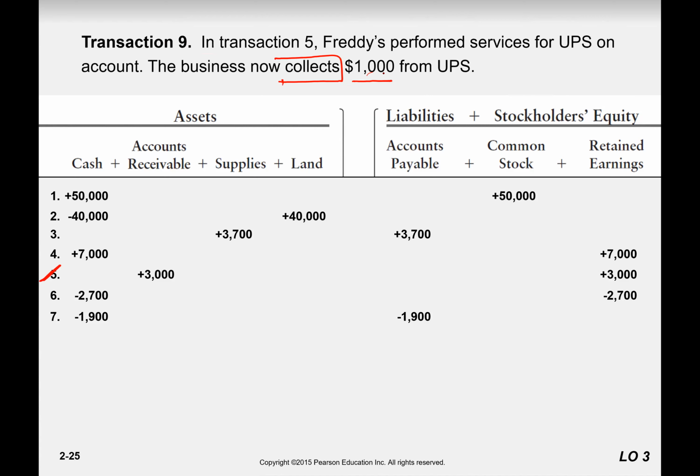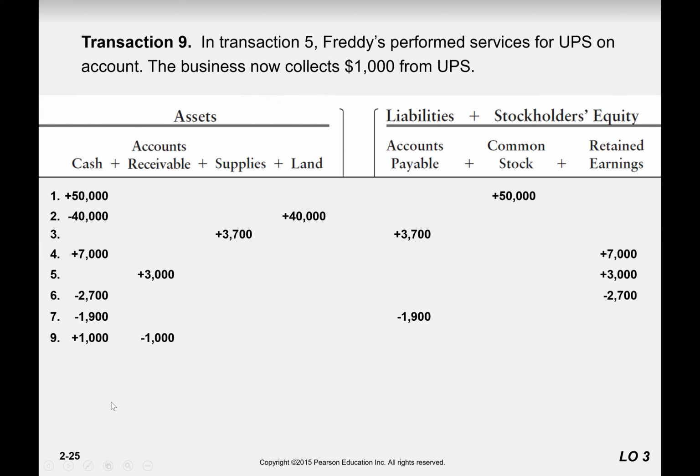It means customers owed us 3,000 and now they have paid us 1,000. So our claim on them decreased by 1,000, and this 1,000 we received in the form of cash. The equation is still equal, right, guys?